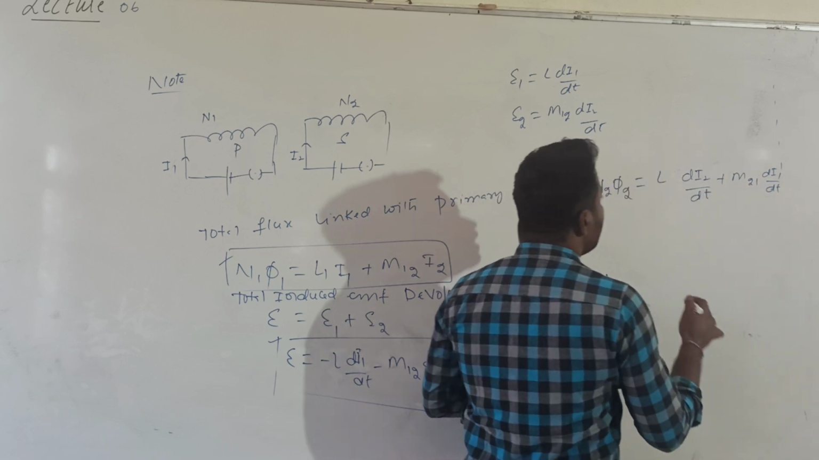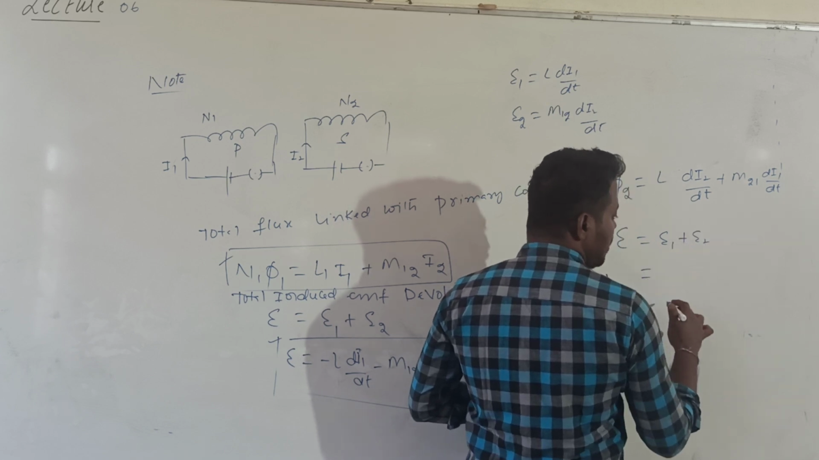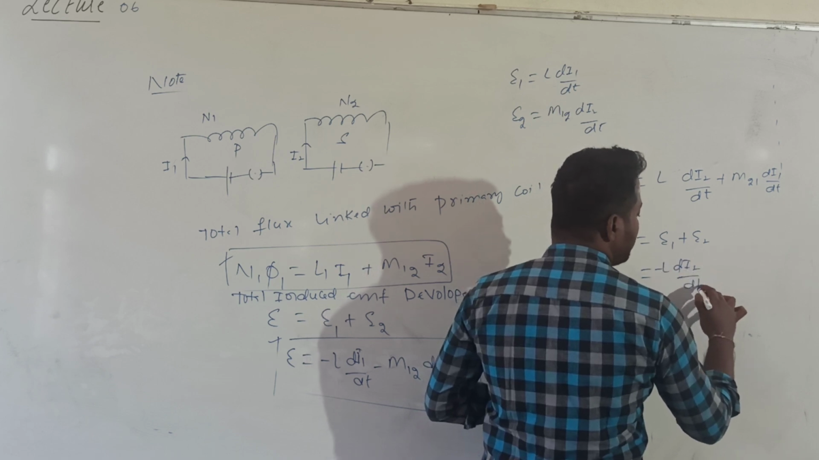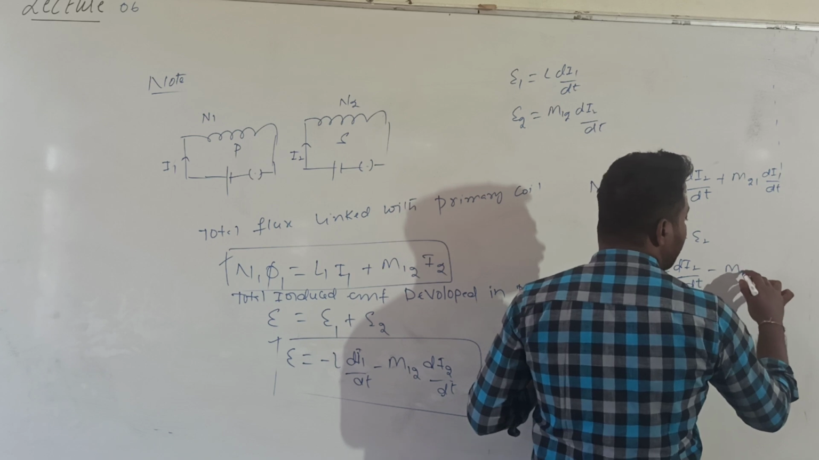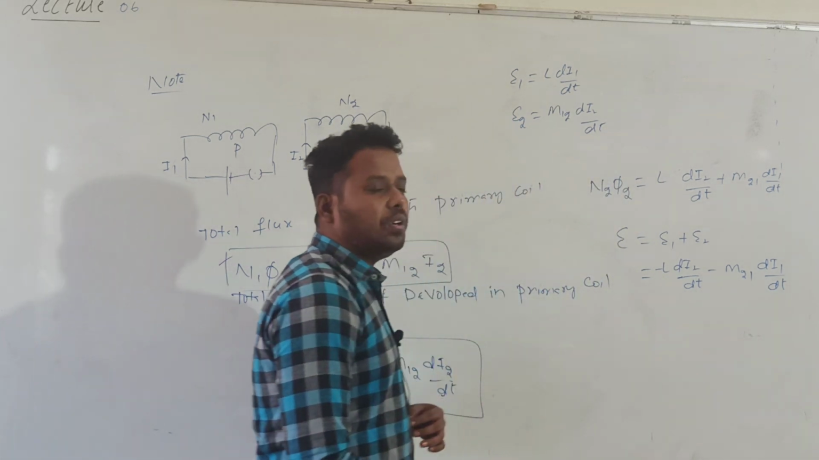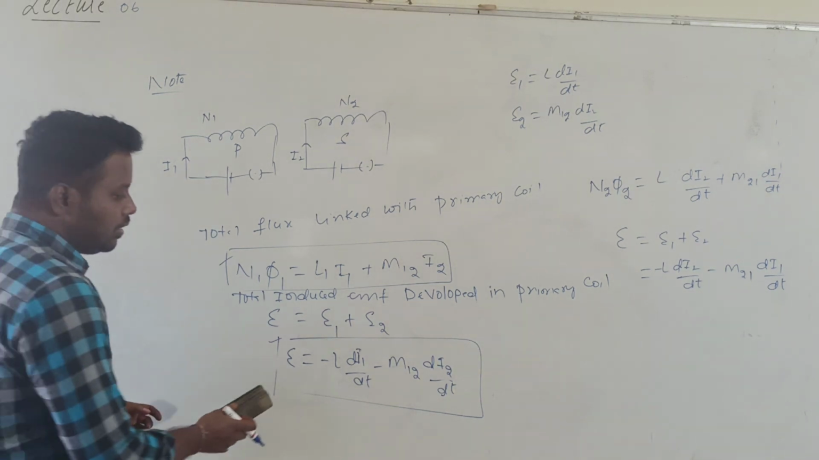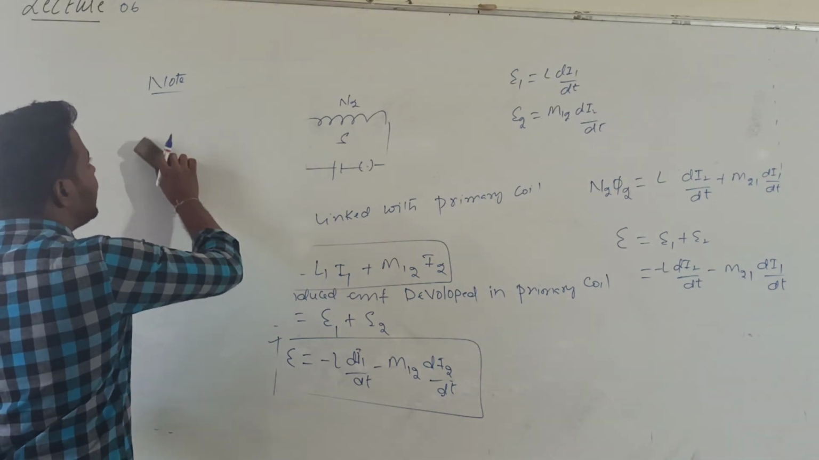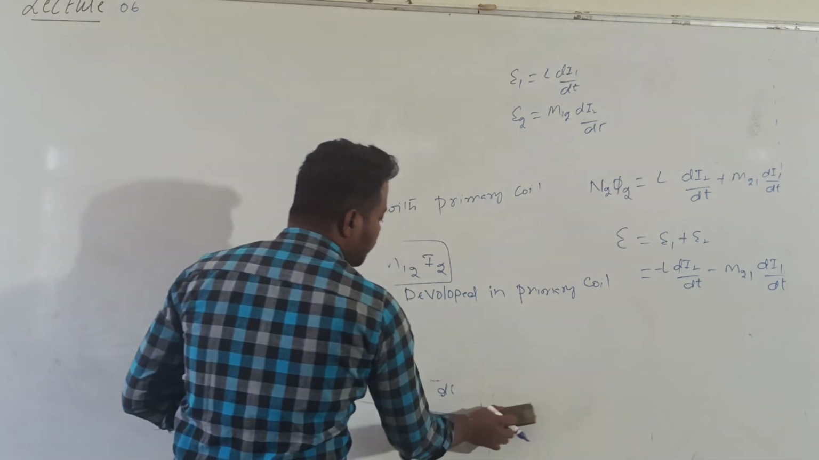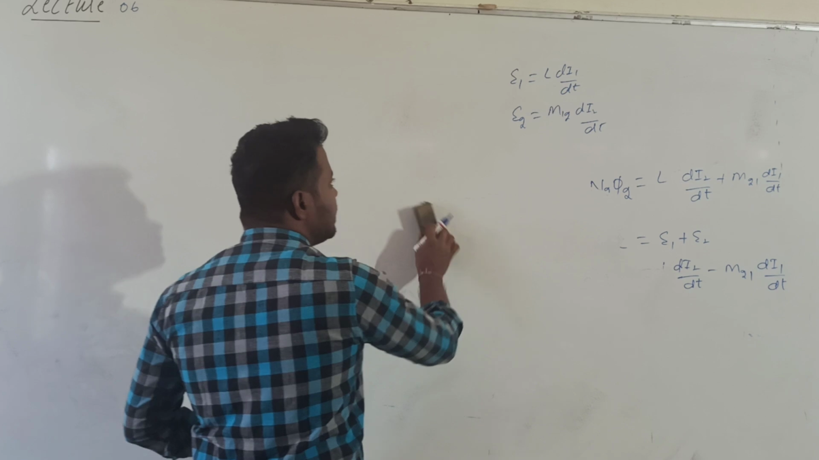Are you getting it? If I want to calculate the total induced EMF in the secondary coil, E2, the value will be given by minus L into di2 by dt due to self-induction, minus M21 into di1 by dt. What is M21 called? M21 is called the coefficient of mutual induction of the secondary coil with respect to the primary coil. So this point you need to keep in mind. You can calculate the flux. After this, the last topic of this chapter is the AC generator.